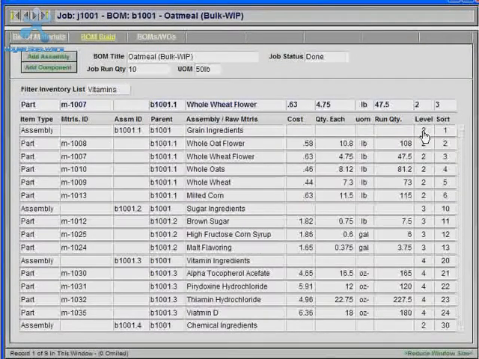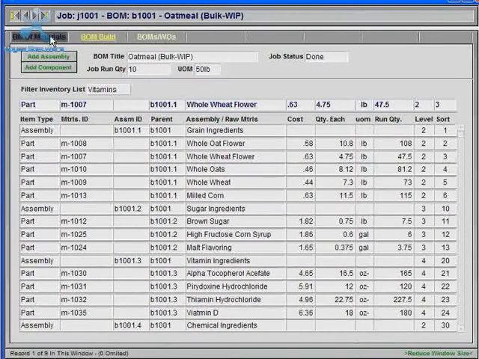And the level for the BOM is the indentation in the BOM view. So you can see all of the grain ingredients have a level of 2, and all of the sugar ingredients have a level of 3, and all the vitamin ingredients have a level of 4.